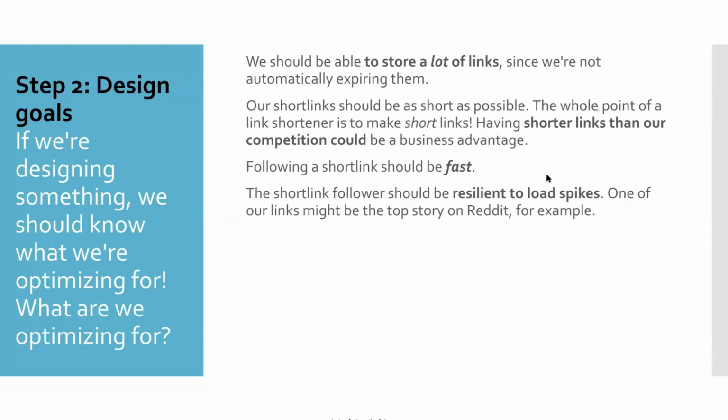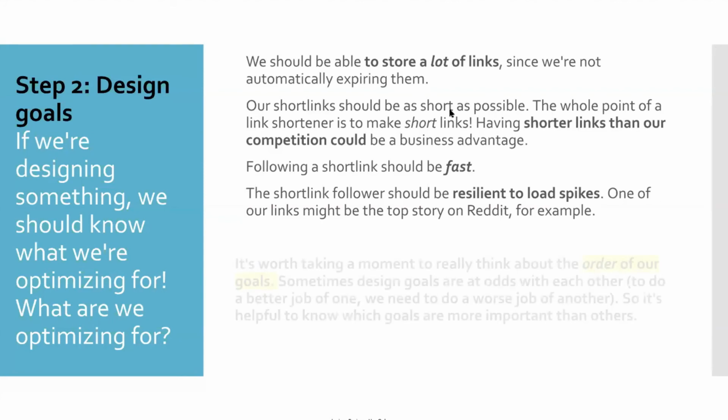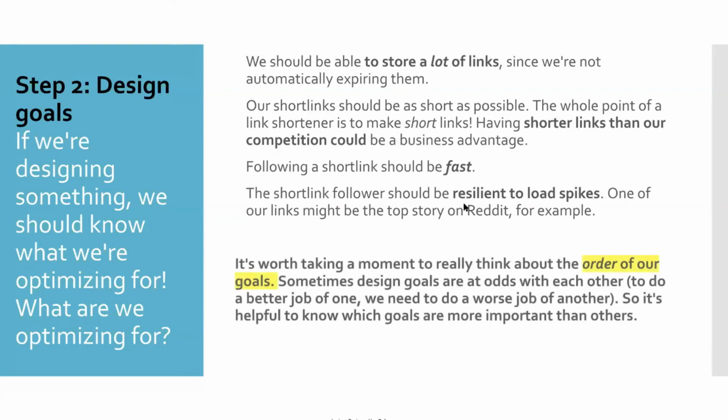But for starting, we need to think about the order of priorities. These are the requirements, or our area of interest of features, what all things we want, but we need to think about the order of our goals. Sometimes design goals are at odds with each other.